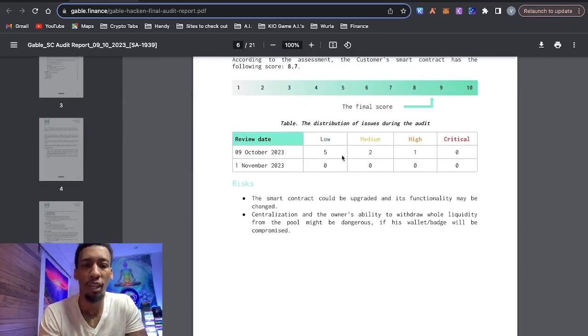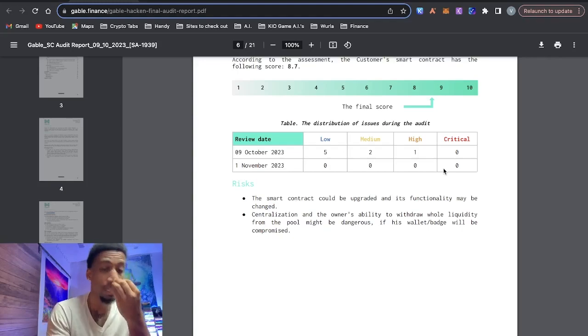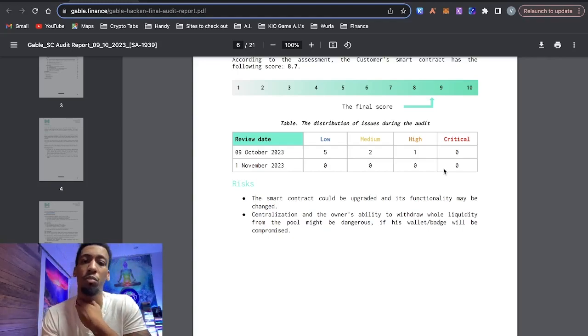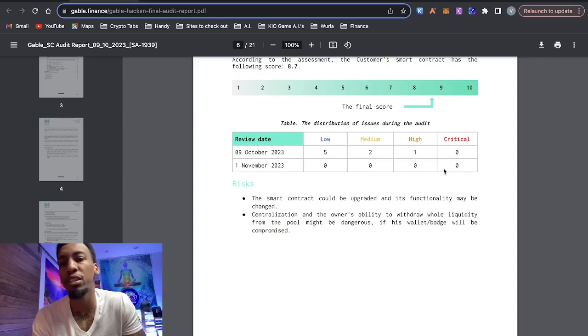They have one audit where they had some points that they had to fix, right? And then they brought it back and they fixed everything. This shows that they care. I'm not sure how much this audit costs, but traditionally these audits aren't cheap. So they seem pretty serious about getting this project off the ground.